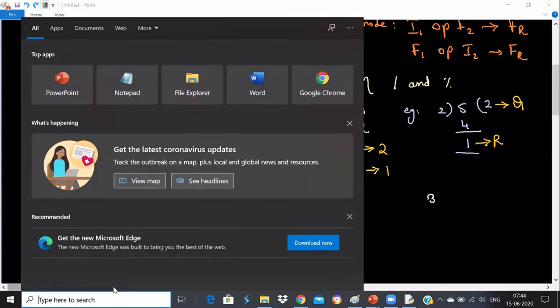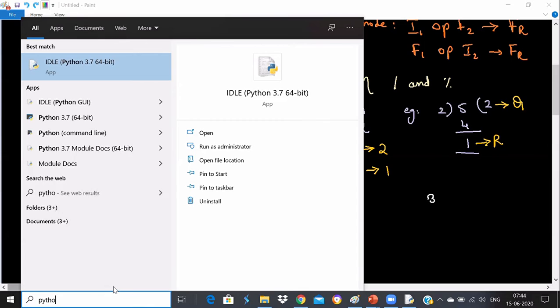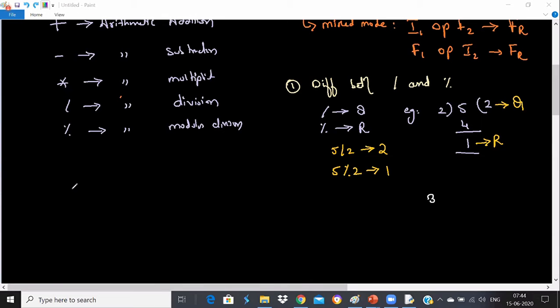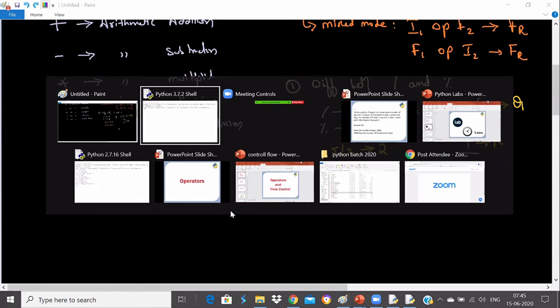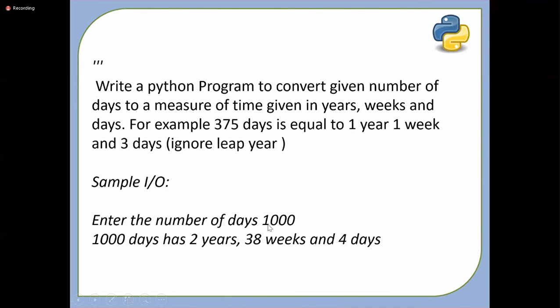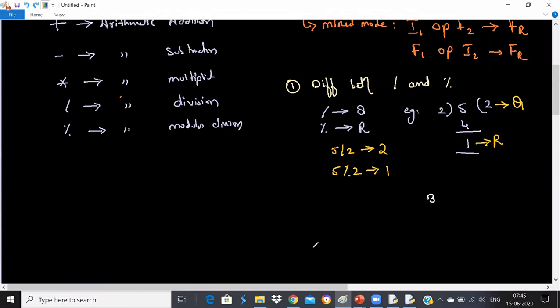Now if I just go to Python here. Thank you, Shikawa, for confirming that you got the answer. I'm expecting all of you got the same result as I have shown you. If you enter the number of days, it should print 1000 days as 2 years, 38 weeks, and 4 days. That's perfect. Ubud has sent his code and it's looking perfect. So let me talk about it first of all. Let me try to solve this problem here.